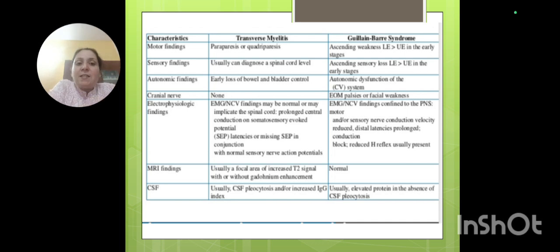In MRI scan you will find demyelination signs at the cord. Here also you will find certain demyelination signs. In the CSF, an increase in the IgG index will be seen, and there will be elevated protein. So there is a different kind of presentation. GBS is different, whereas transverse myelitis is different. It gives cord-like symptoms, and a sudden ascending feature, starting from the lower limb, then the trunk, and then the upper limb, and it is symmetrical. Fine. That is called Guillain-Barré syndrome.